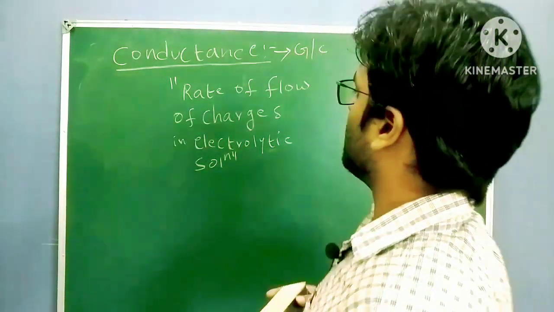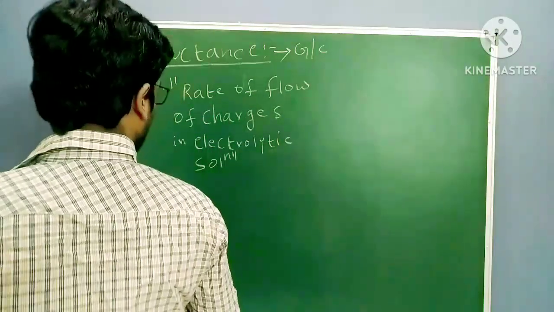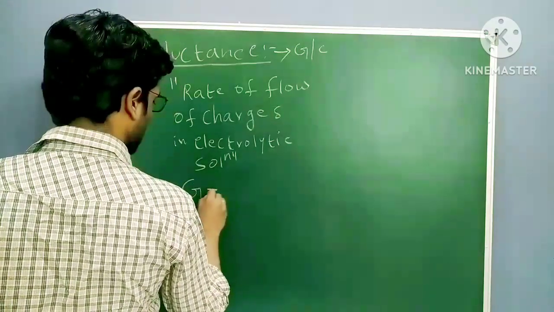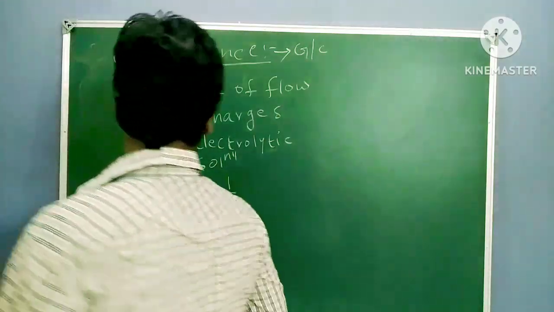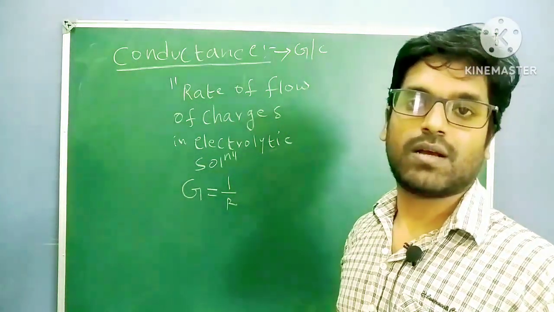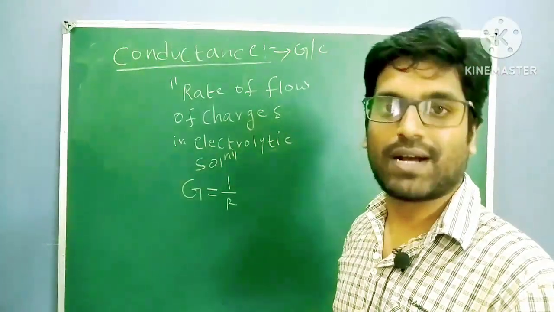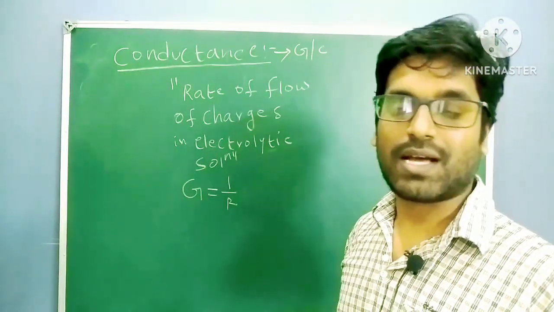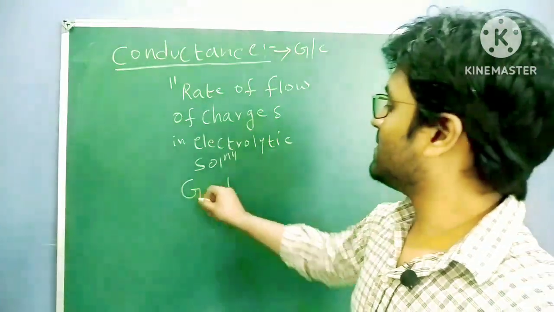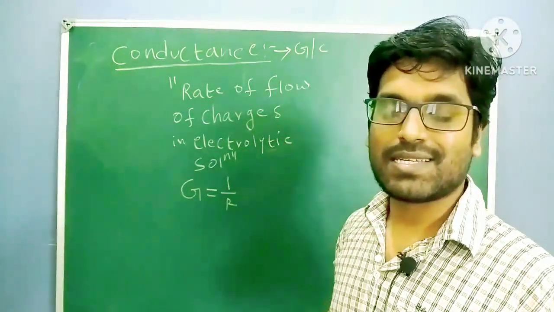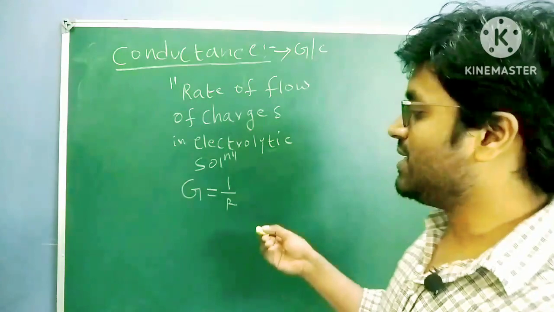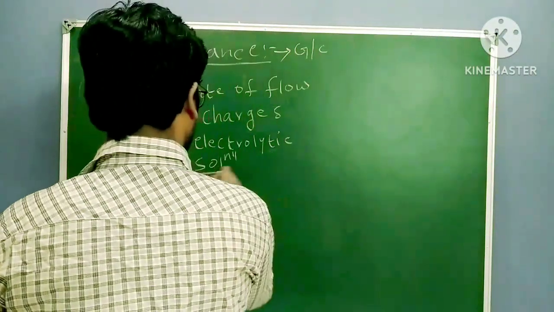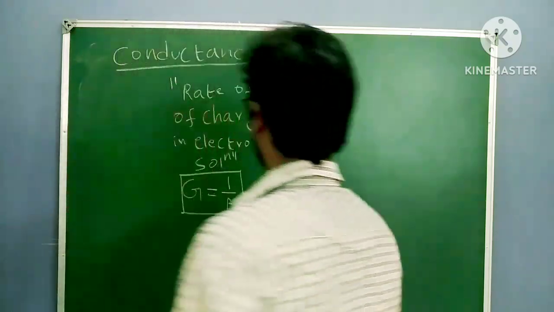Okay, so this is the definition. Then what is the formula of conductance? Simple. The formula of conductance is conductance equal to 1 by resistance, because conductance is nothing but the flow of current, and when there is resistance, the current will not flow. So conductance is always inversely proportional to resistance. So conductance G equal to 1 by R. This is the formula of conductance.